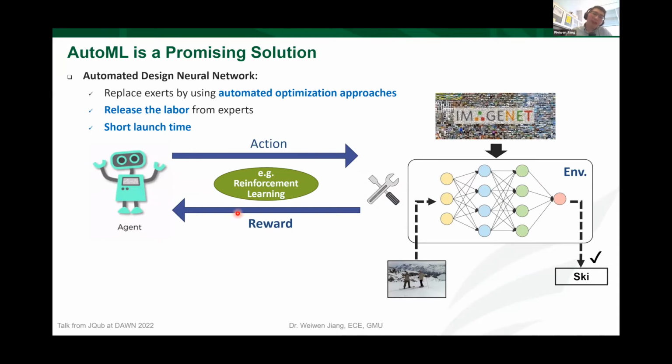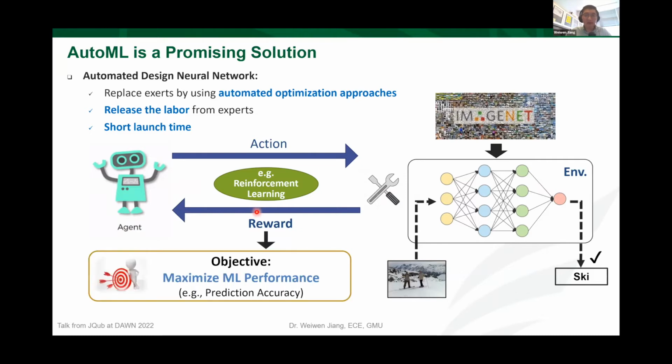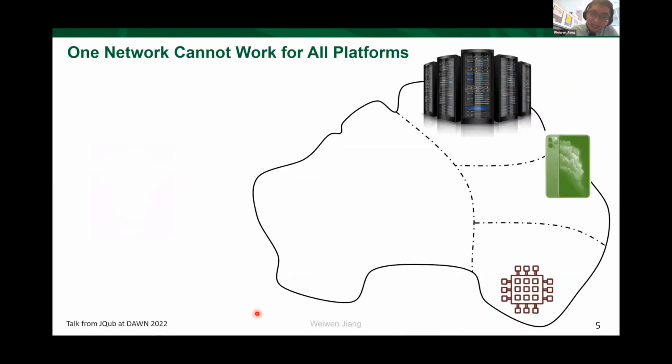The reward here is a key component because it is related to our objective. If we want to maximize the machine learning performance, we can set it as the prediction accuracy. So at the end of the day, we are expected to have a neural network with high accuracy. Now it seems very good because we no longer need the experts to design the neural network, but the problem still exists.